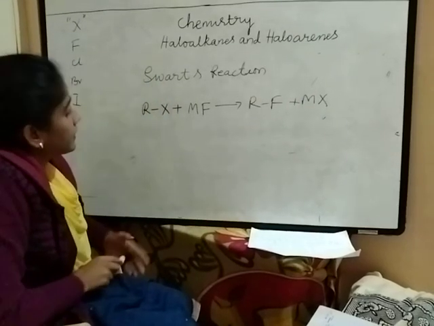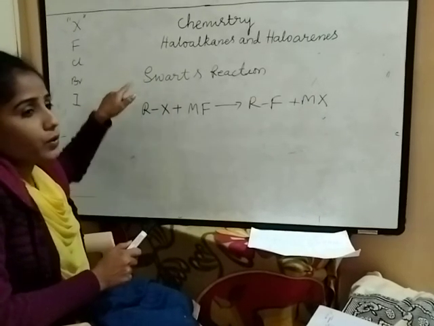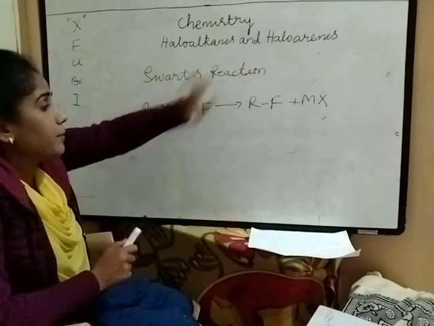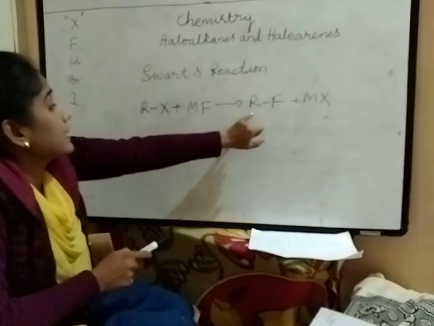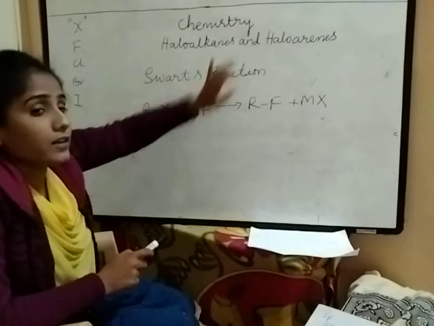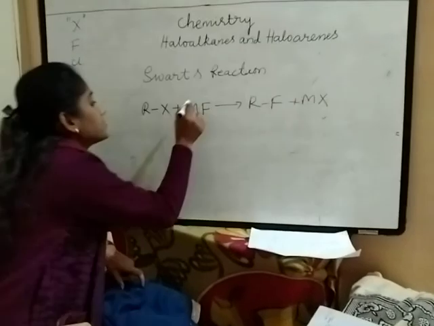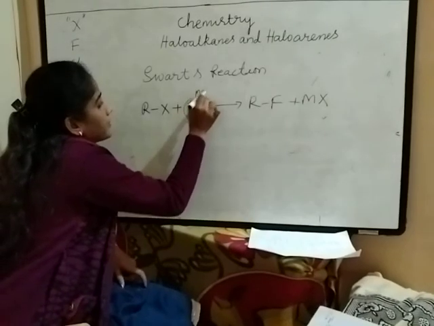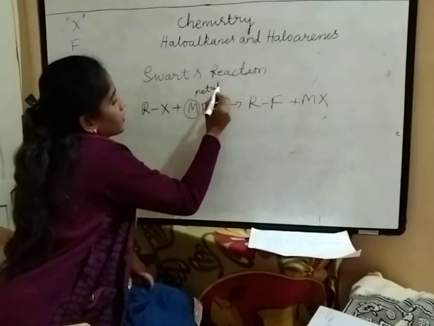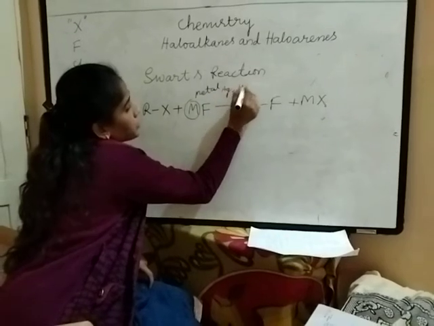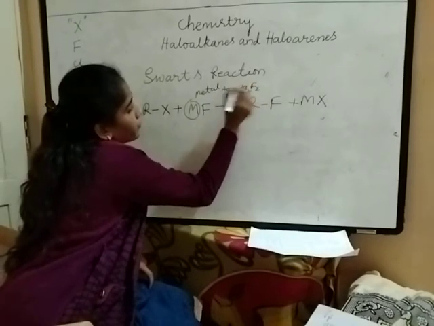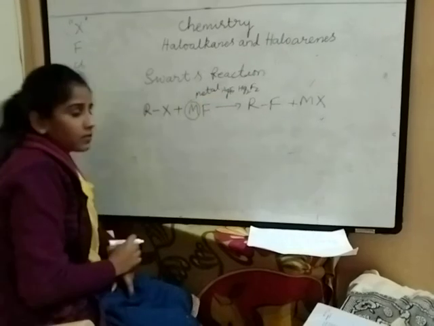See here, in the Finkelstein reaction, iodoalkanes are conveniently prepared. Here, fluoroalkanes are conveniently prepared by the Schwarz reaction. M is nothing but metal. They have given silver, AgF, Hg2F2, mercury fluoride, silver fluoride.